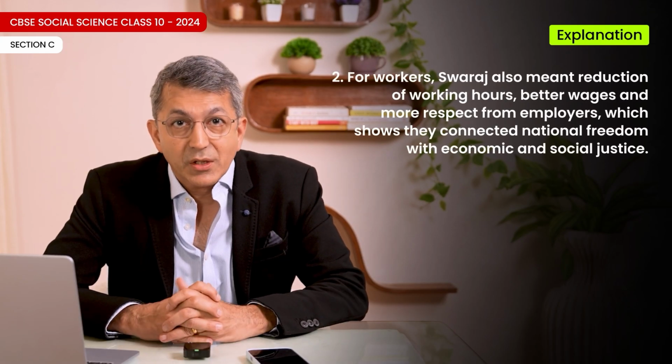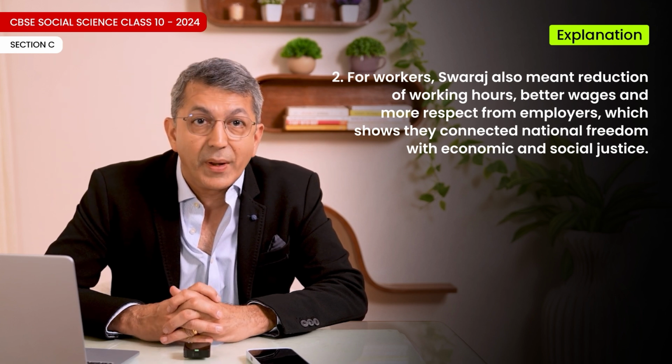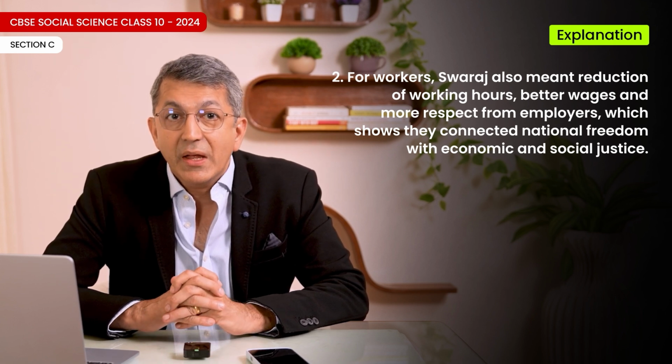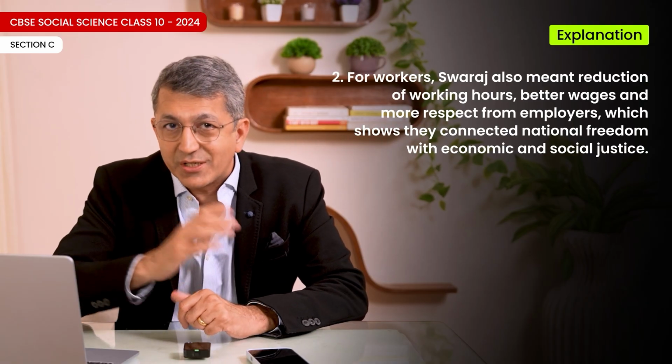Explanation. 1. In many industrial centers, workers took part in hartals and demonstrations, seeing Mahatma Gandhi as a leader who fought against injustice and hoped that Swaraj would improve their working life. 2. For workers, Swaraj also meant reduction of working hours, better wages, and more respect from employers, which shows they connected national freedom with economic and social justice.